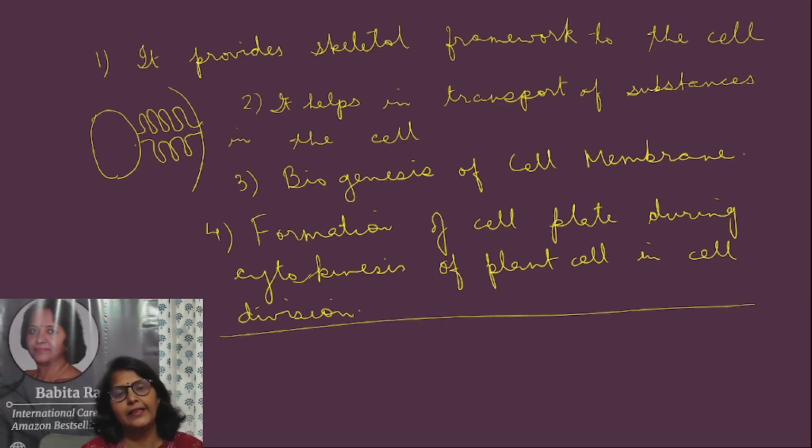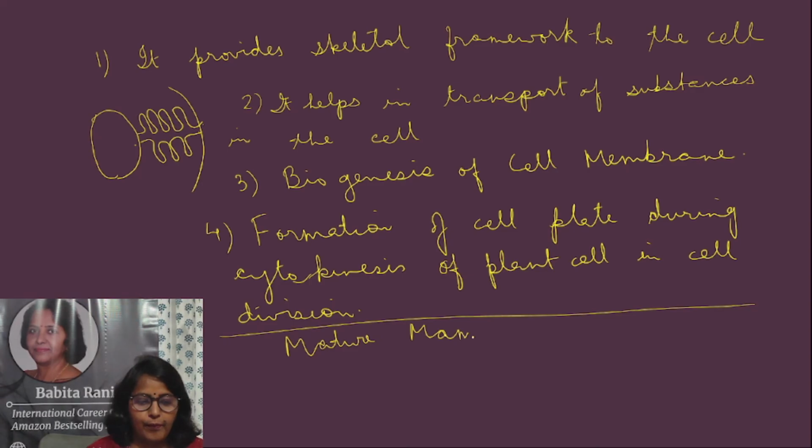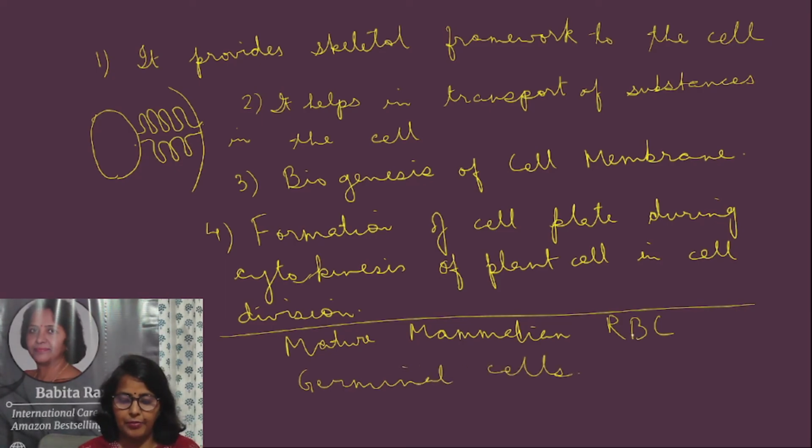One thing that you have to remember here is endoplasmic reticulum is present in all the eukaryotic cells except mature mammalian RBC and germinal cells. So this you have to remember, that it is present in all eukaryotic cell, but it is absent in mature mammalian RBC and germinal cells. So this was all for today in endoplasmic reticulum.